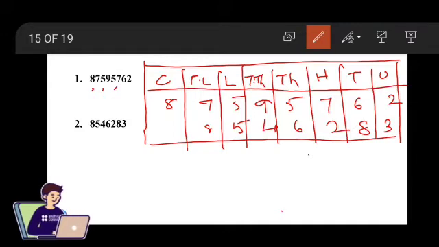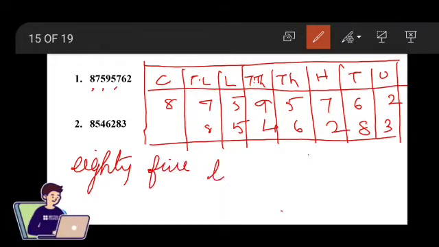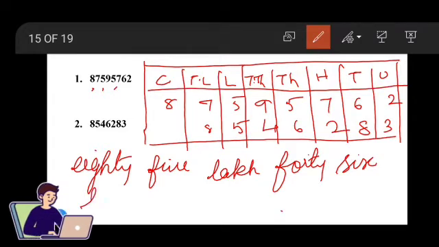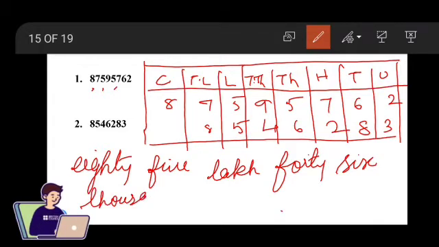Now we are going to directly write them into words. So 85 lakh 46,000 283.